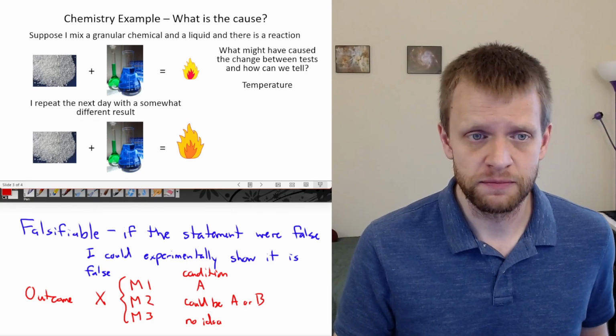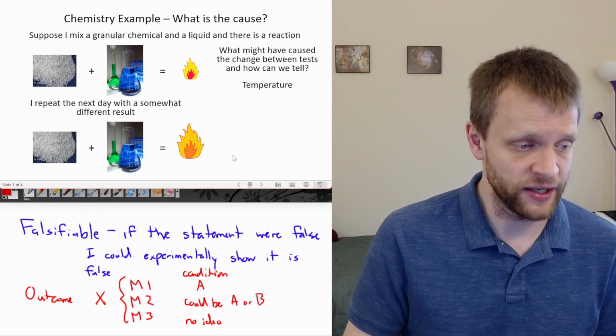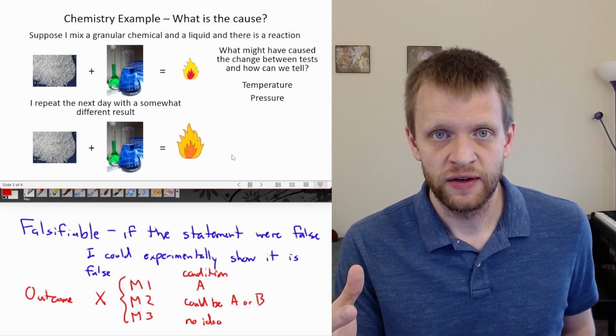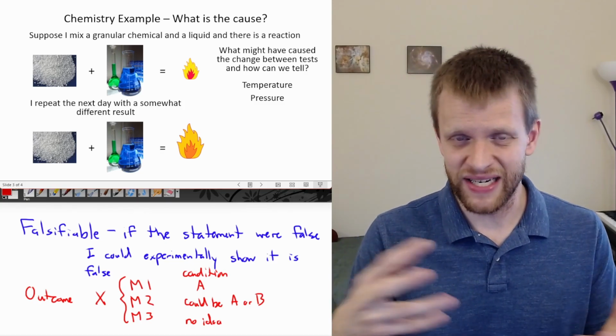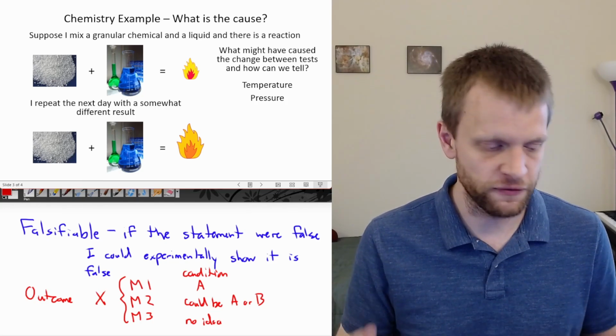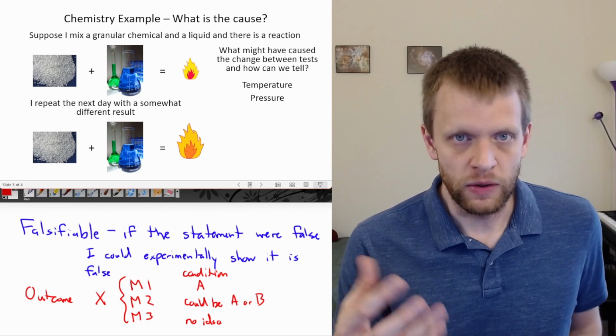Well, what else might have affected the reaction? Maybe the pressure in the room was different. Again, from day to day, the air pressure changes by little bits depending on the weather and pressure fronts in the atmosphere. We can do the same thing.